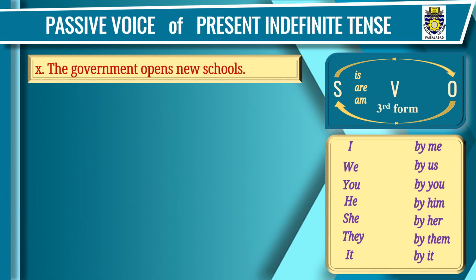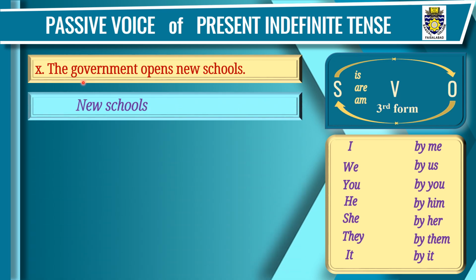Sentence number 10. The government opens new schools. We will follow 4 steps to change it into passive voice. Step 1, the object new schools will take the place of the subject, the government. So we will write new schools in the beginning of the sentence. Step 2, subject will take the place of this object. Here we will write by the government. Step 3, that is the third form of opens, opened.